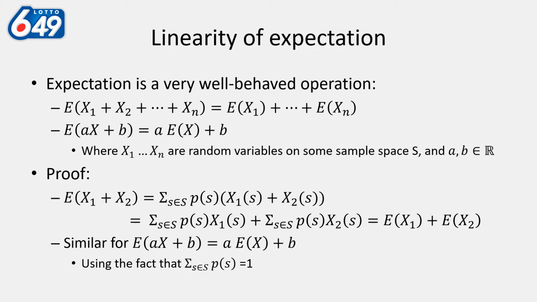So in general, you could take your random variable and multiply it by a constant, and you could add a constant. And once you take an expectation, rather than having to recalculate everything for that new random variable, you just take a outside the parentheses and get a times the expectation of x plus b. That's exactly the same thing that you could do with a sum, and here is the proof.